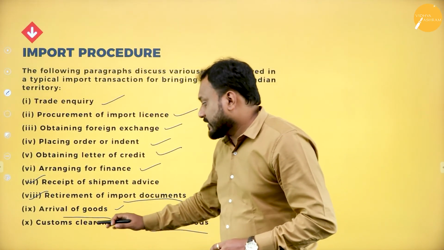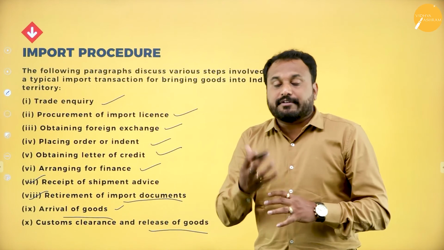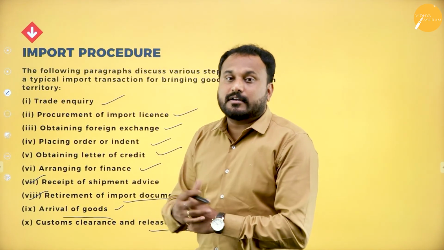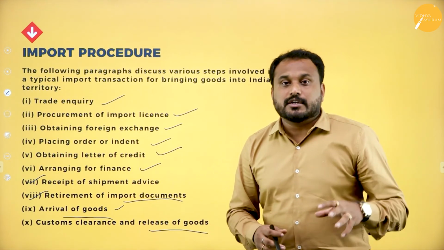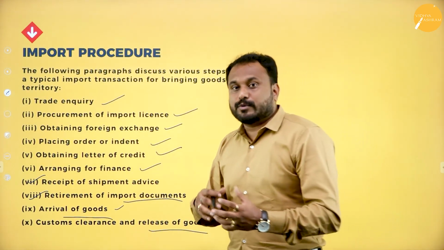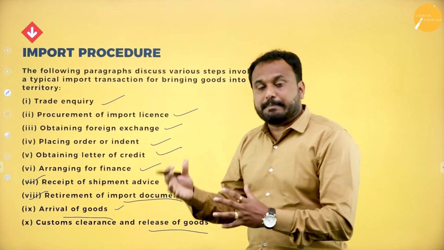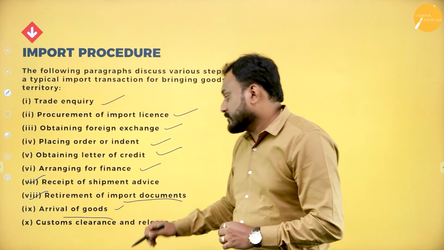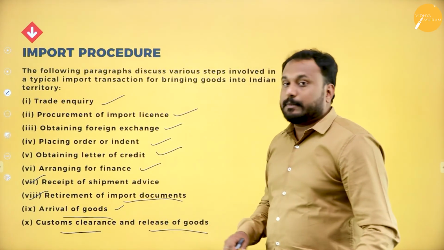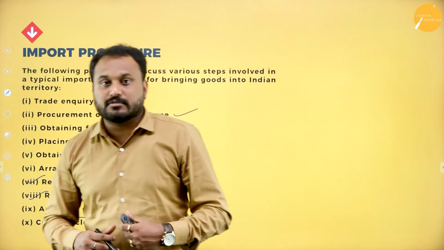You are supposed to get the customs clearance, and it depends on the mode of transport. If you go with the flight, the customs is totally different. If you go with the railways, it is different, and if you go with shipment, it is totally different. But you are supposed to get a customs clearance, and then your goods will be released. So these are the import procedures which we are supposed to understand.